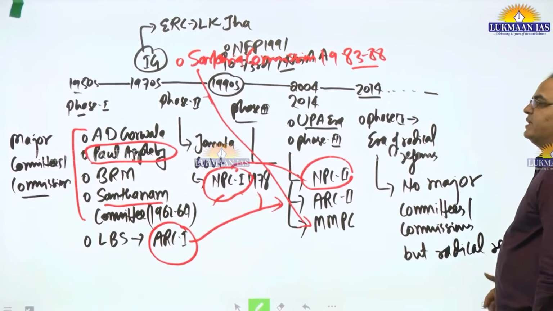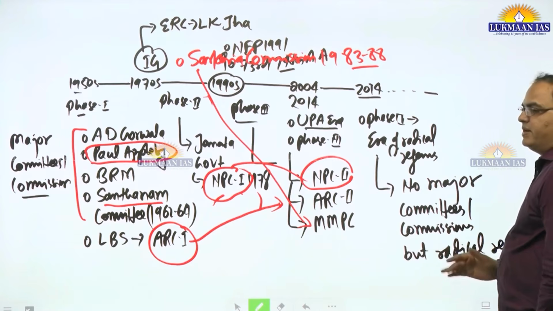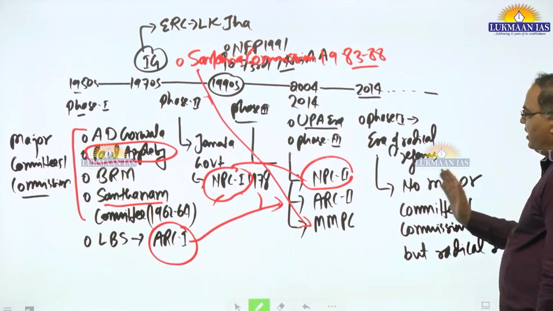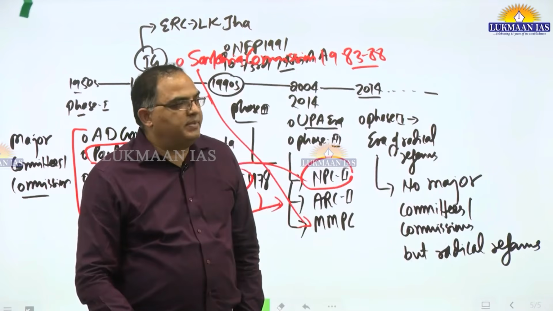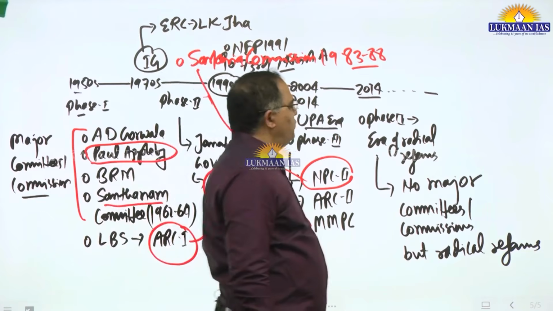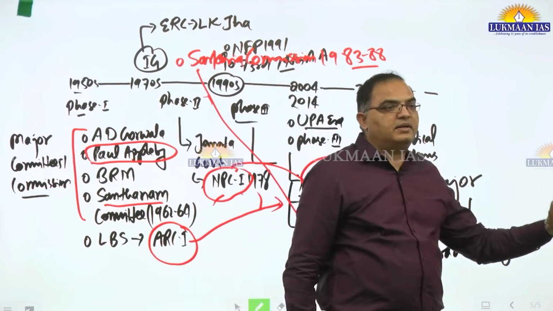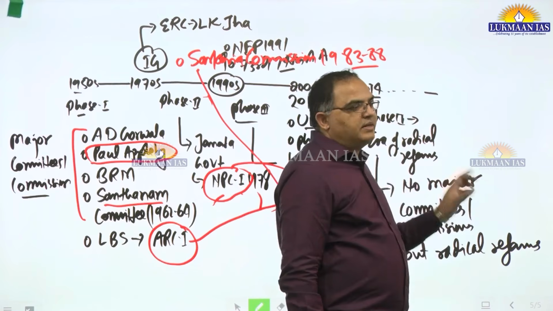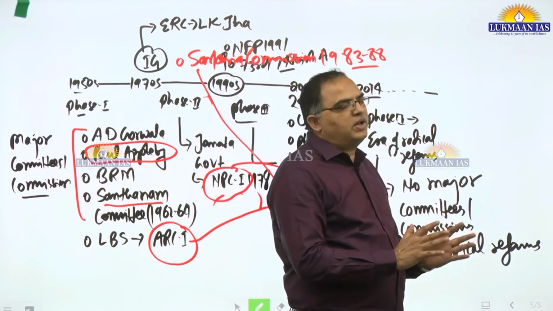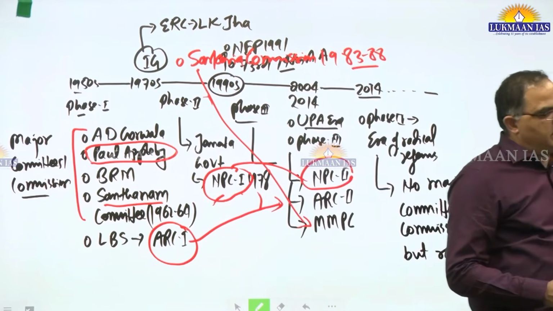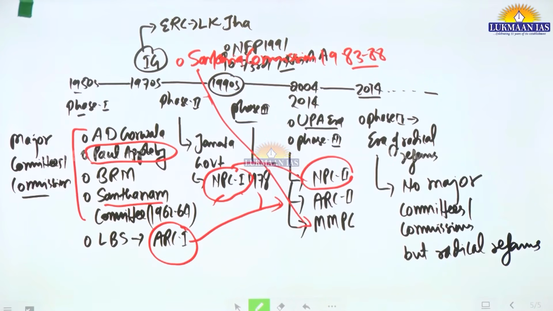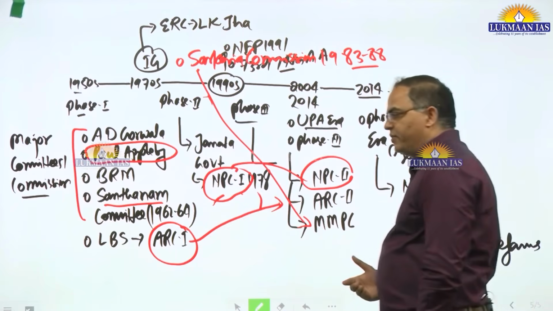Then the government was trying to implement, but in the process, by the time it could do anything major, this is how we have the next era. The next era is led by a new party in majority, an era known for fewer committees and commissions but more radical reforms. Major committees or commissions have not been constituted, although there are some minor ones in different sectors. But it has taken radical reforms. Why has it taken radical reforms?